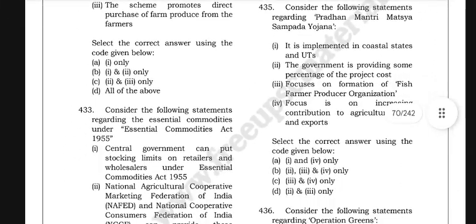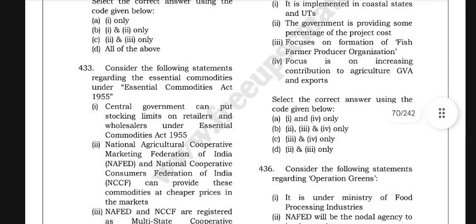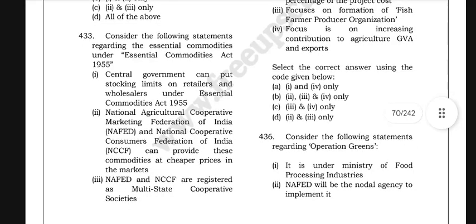Consider the following statements regarding the essential commodities under the Essential Commodities Act of 1955. Central government can put stock limits on retailers and wholesalers under the Essential Commodities Act of 1955. National Agricultural Cooperative Marketing Federation of India, NAFED, and National Cooperative Consumers Federation of India, NCCF, can provide these commodities at cheaper prices in the market. NAFED and NCCF are registered as multi-state cooperative societies.